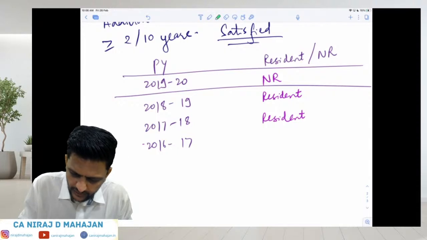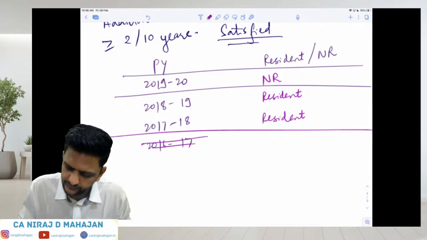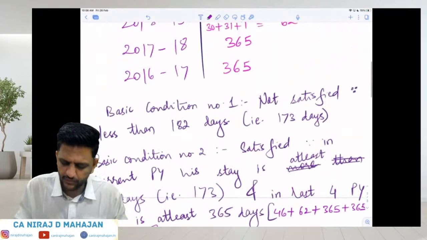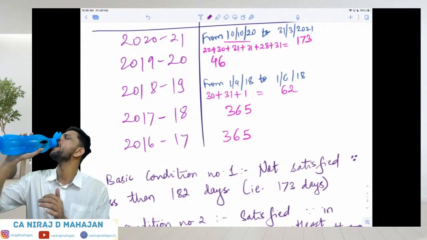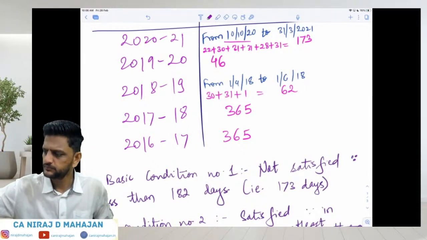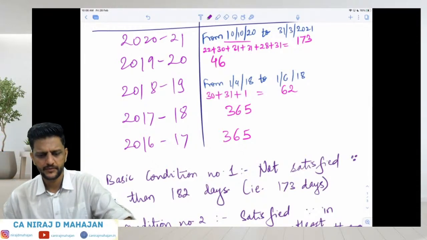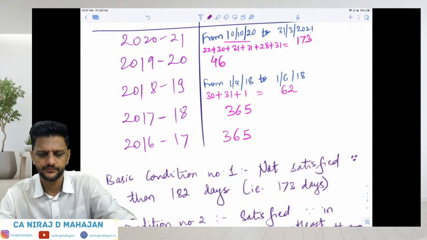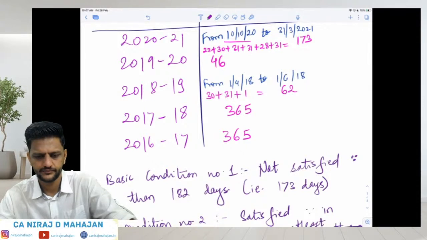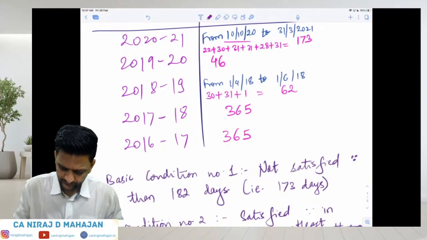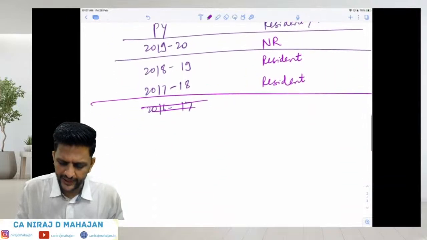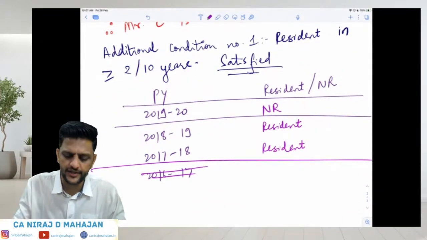Yes or no? I understand till here. Check 17-18. His number of days is 60 and 365 days. He is obviously resident. Are you understanding what is happening? Everybody? Good. Clear? Pakka? So we'll say additional condition number 1 is satisfied. Now we'll check additional condition number 2.